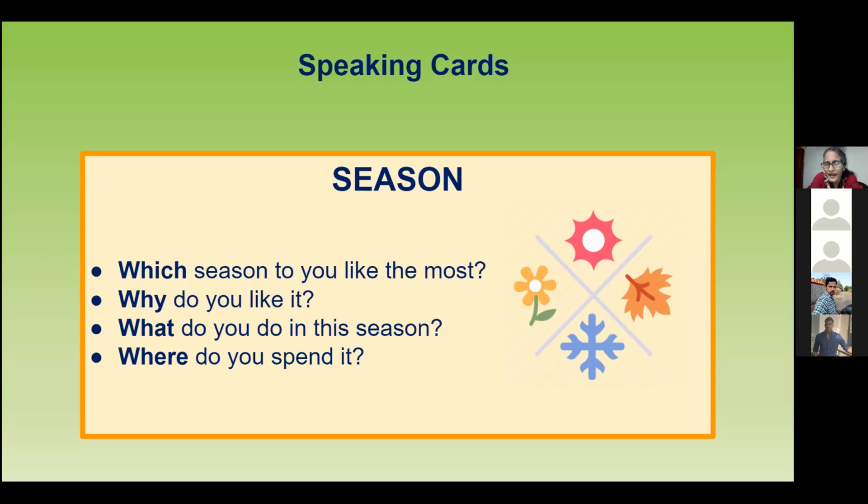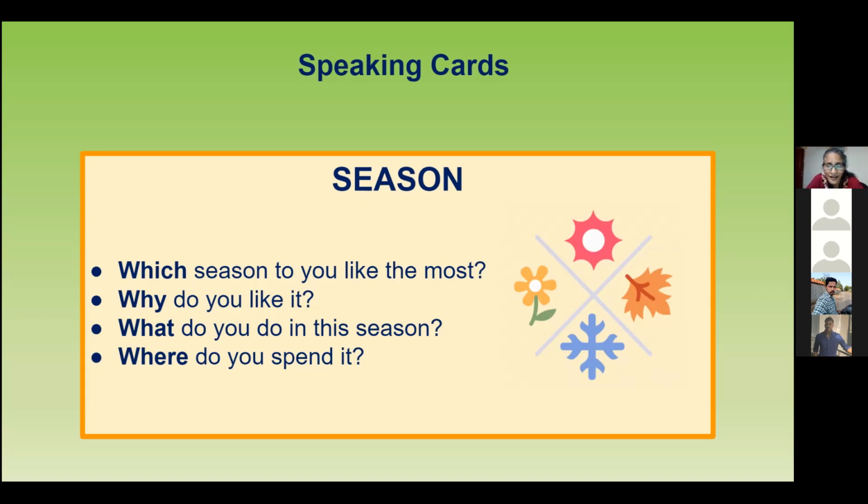I like cold season. Very good. Thank you. You like the cold season. Okay. Do you know what is a word to describe it? I think in India we don't have a very cold season unless you go to the north, right? Yes. Go to North India, you will have a very cold season, and you can have what is known as winter. Winter means very cold. So what can you have during winter? Why do you like the cold season?